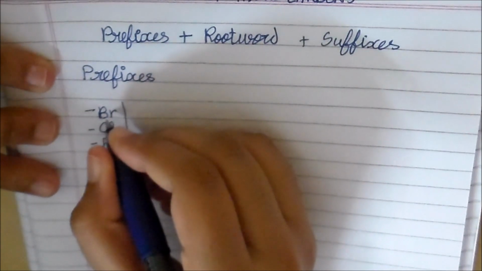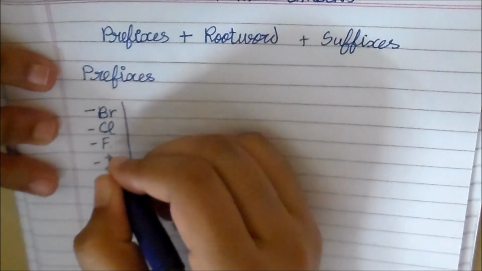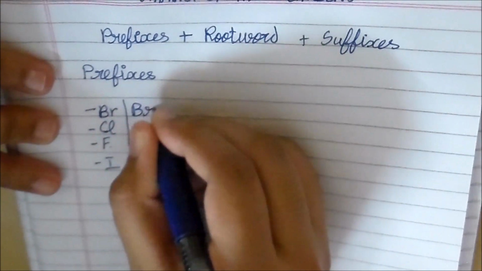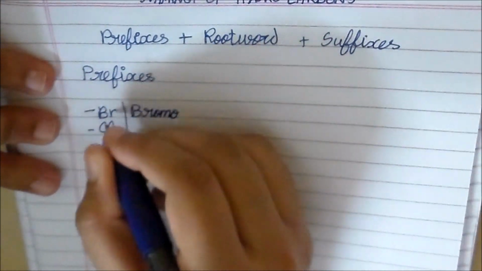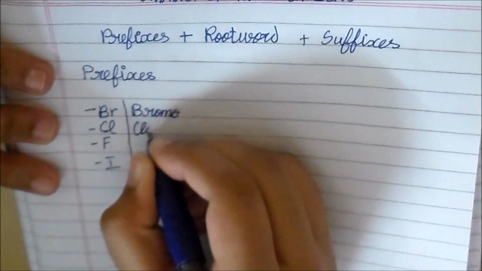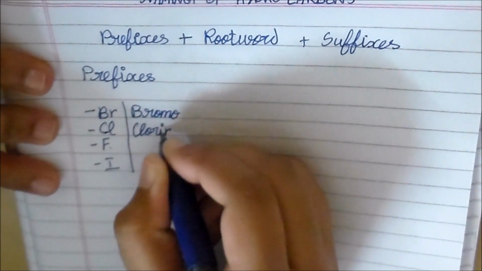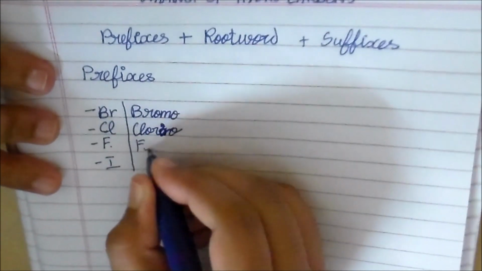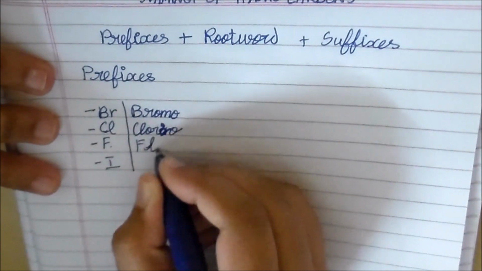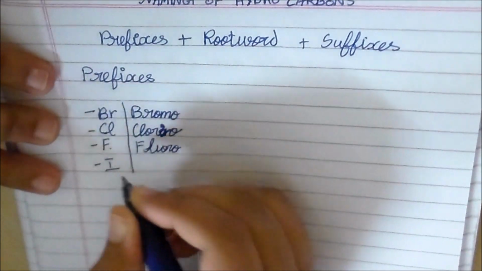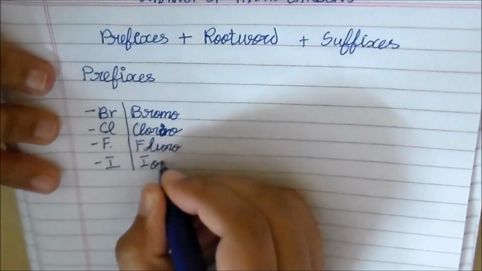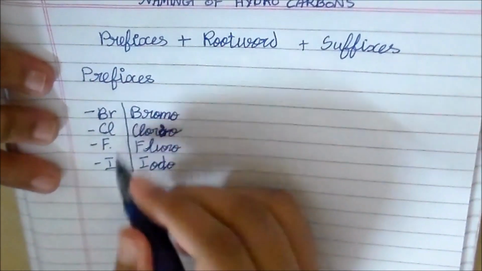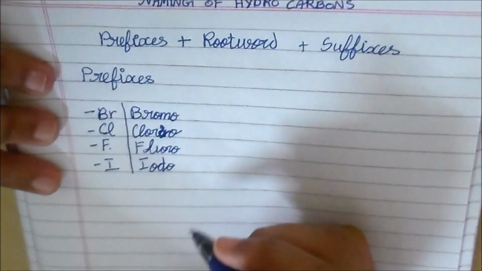If there's a bromine, you should name it bromo. If there's a chlorine, you should name it chloro. If there's fluorine, you should name it fluoro. If there's an iodine, you should name it iodo. This should come before the root word.